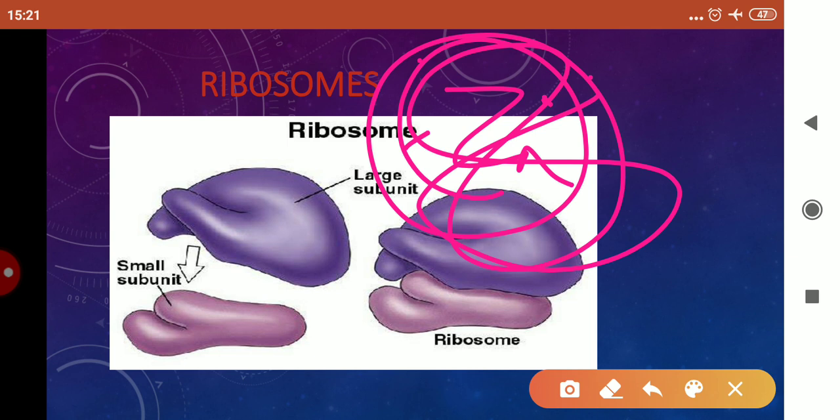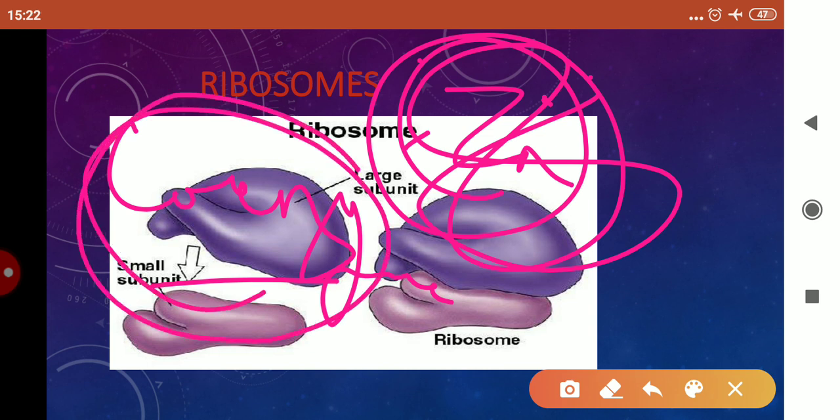Now suppose this polypeptide chain is wounding around a coenzyme. Coenzymes are organic molecules. Cofactors are the inorganic ones and coenzymes are the organic molecules, like vitamins, which catalyze the reaction. So this polypeptide chain will wind around itself and attain a particular structure.